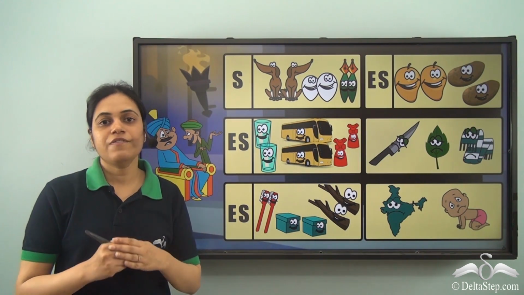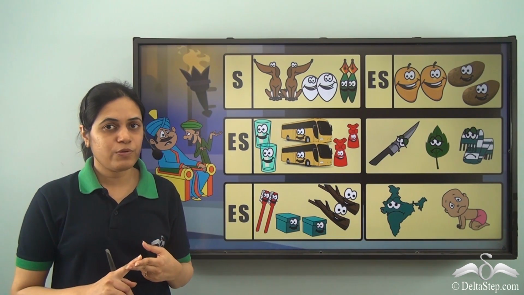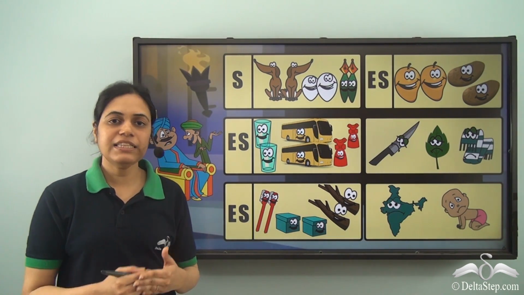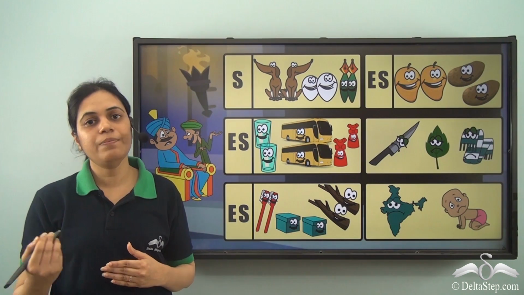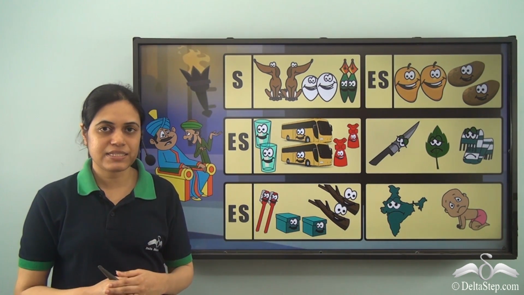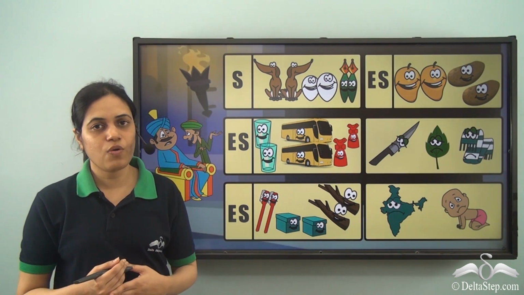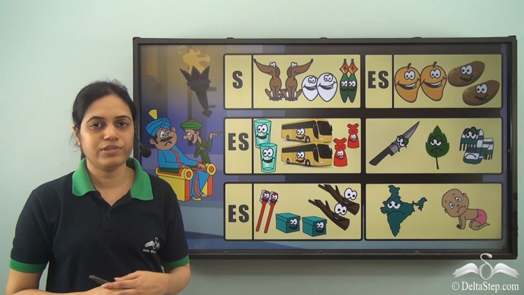The words which end in consonant plus O form their plurals by adding es, and the words which end in vowel plus O form their plurals by adding s. So take up different examples of words ending with O and form their plurals.